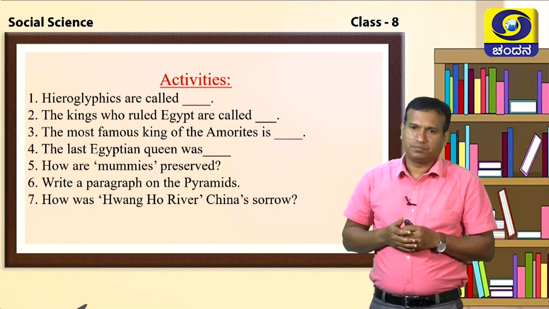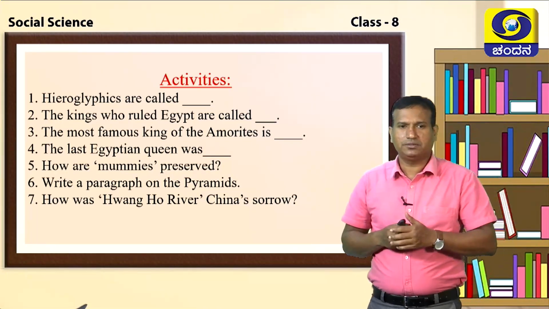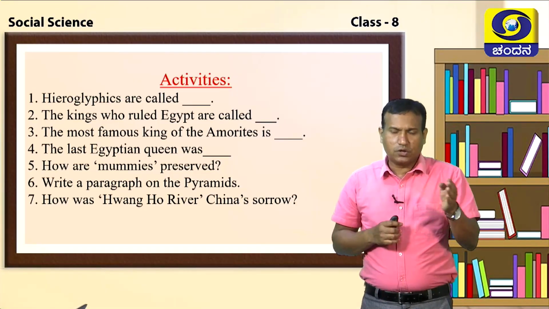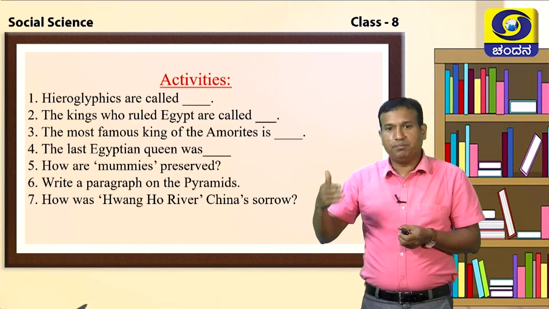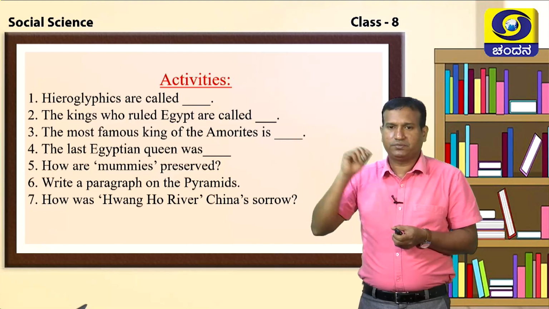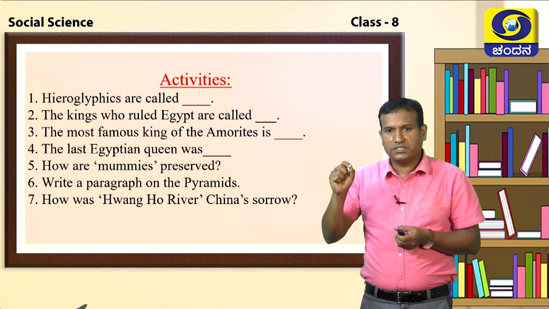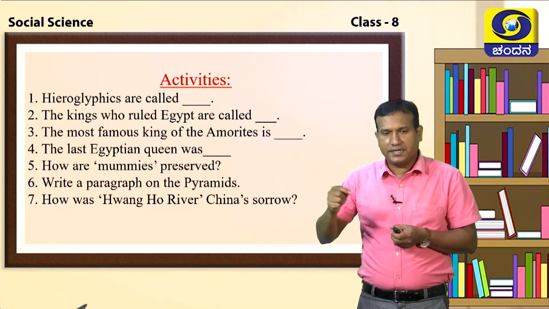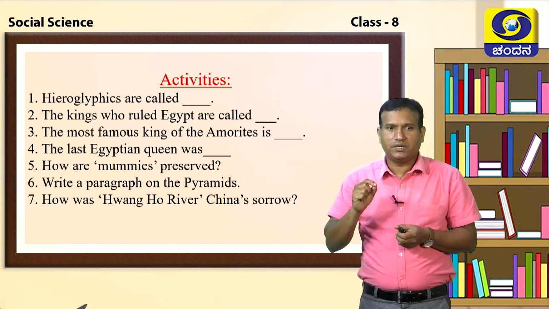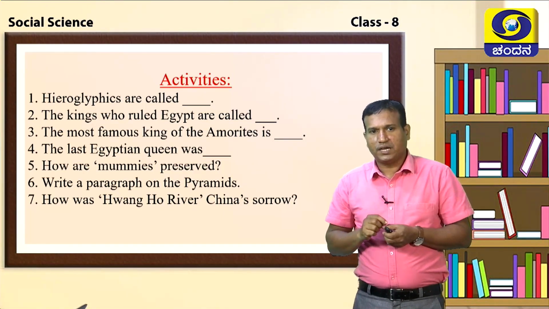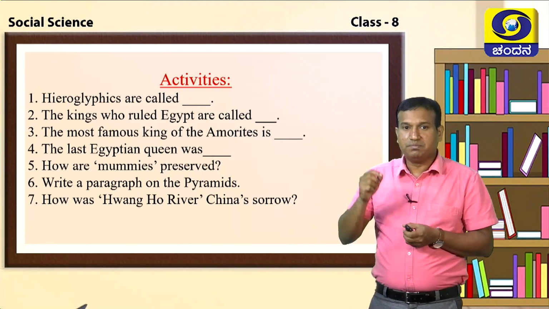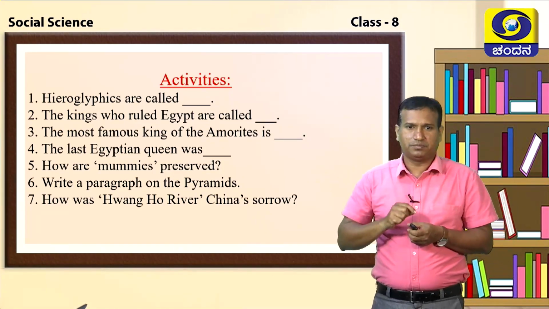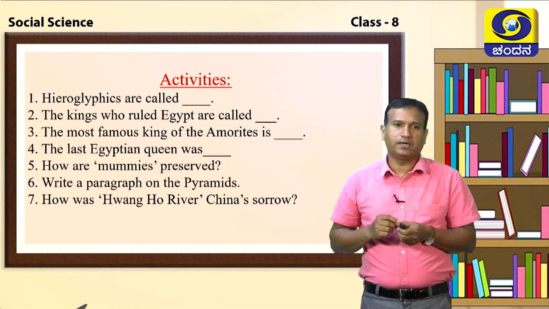Dear students, so far we have discussed the Egyptian civilization. As we discussed in Egypt, I told you there was a death god, and after death, they believed the priests or the kings would get a real life. That is why they believed in Osiris. These Egyptians also learned writing. The symbolic writings we call hieroglyphics. Hieroglyphics are the symbolic writings of the Egyptians. The kings who ruled Egypt were called Pharaohs.